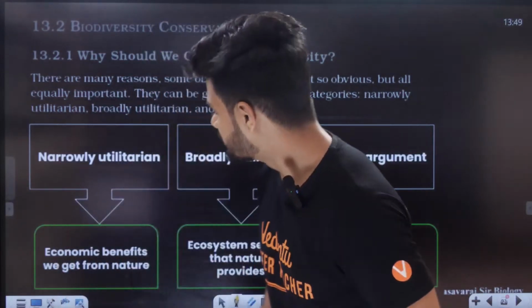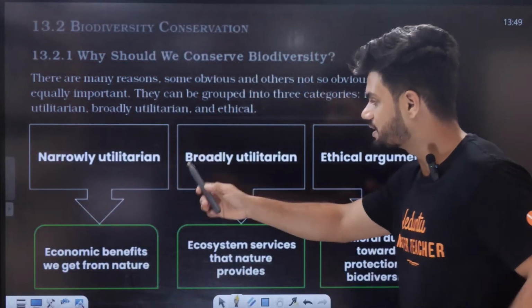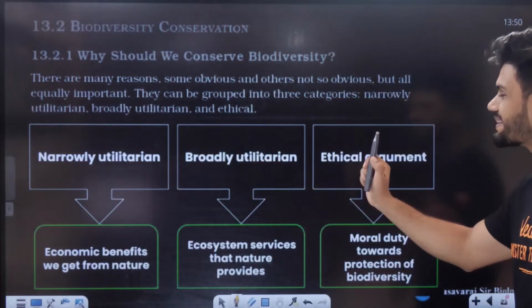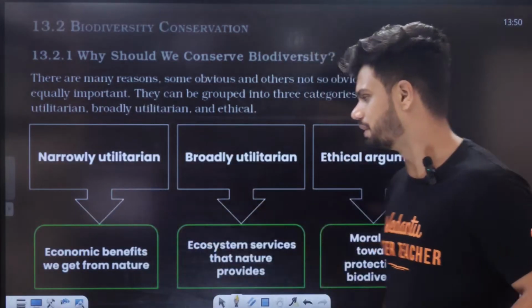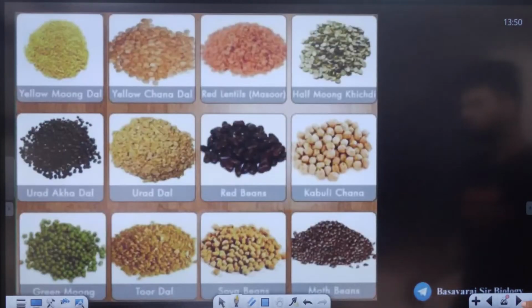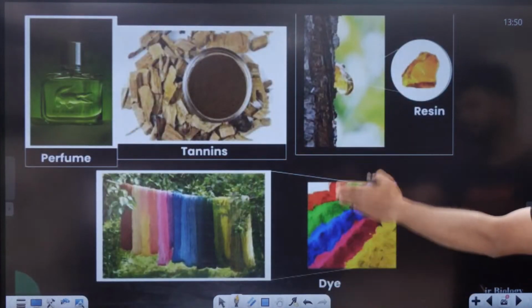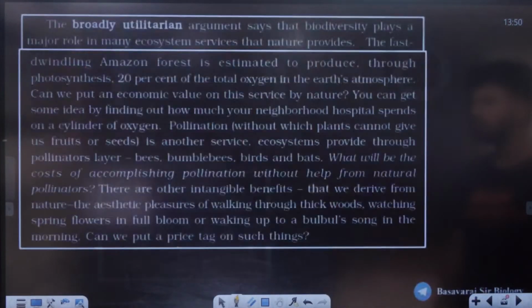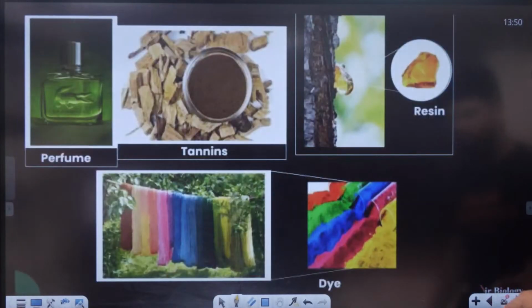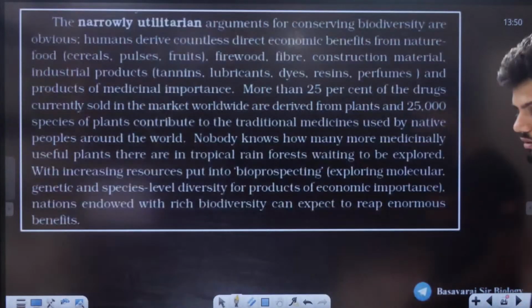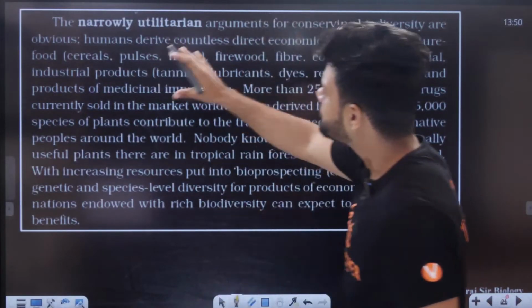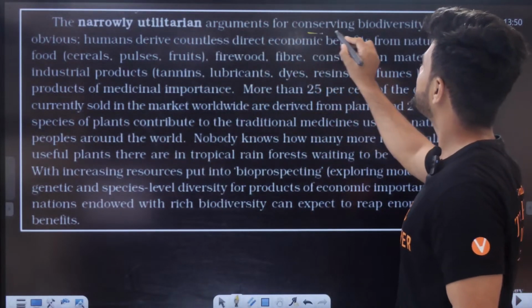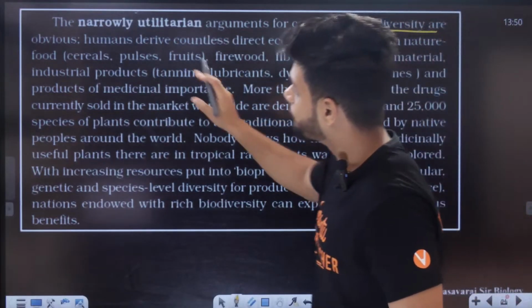The first one is called narrow utilitarian, second is called broad utilitarian, third is called ethical. In narrow, it is much more greedy in nature. For example, we get all of these from the forest. We get tannins, perfume, dyes, color, resin from the forest. So obviously, if you're getting all of this from the forest, should we save the forest? Yes, we should. Obviously, see here, narrow utilitarian arguments for the conservation of biodiversity are obvious.